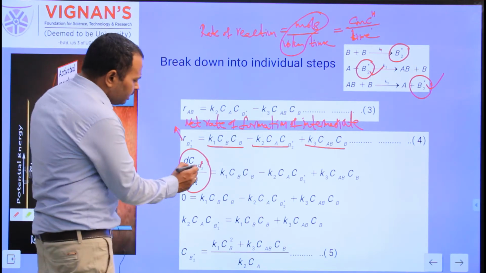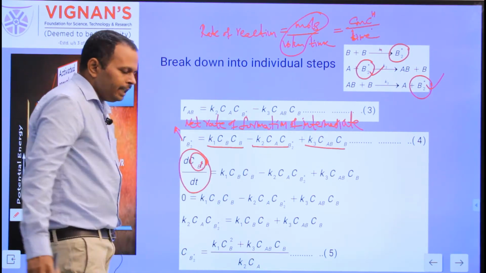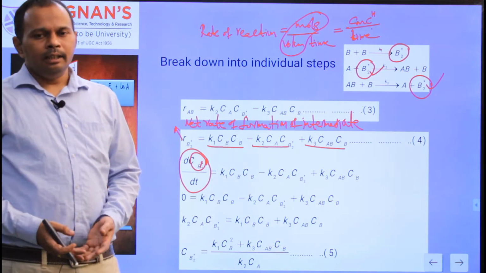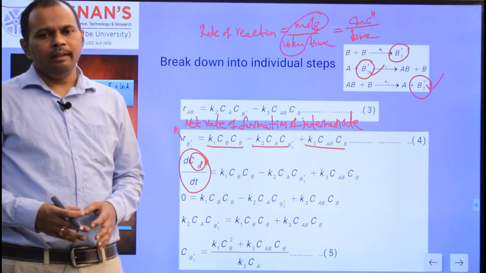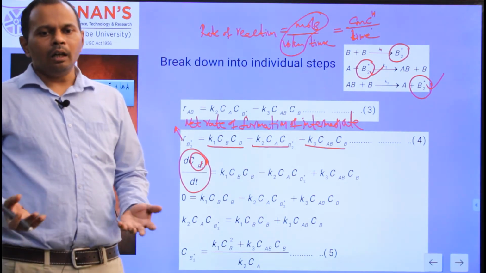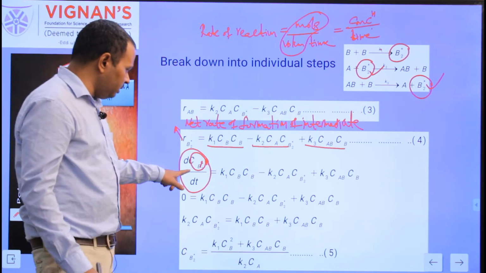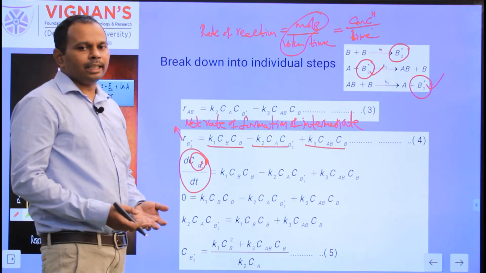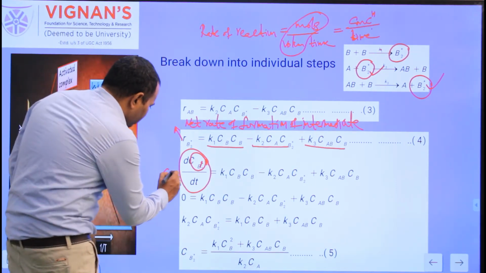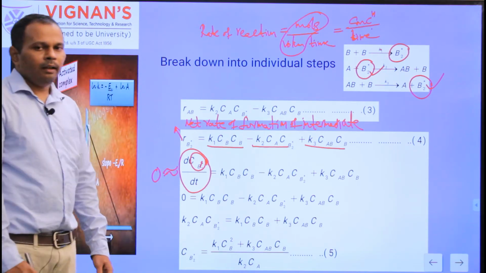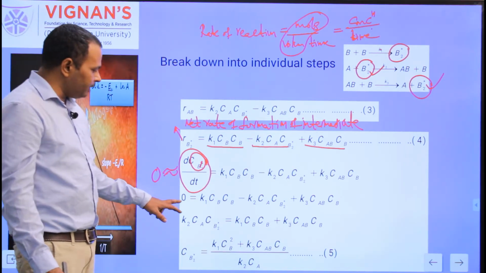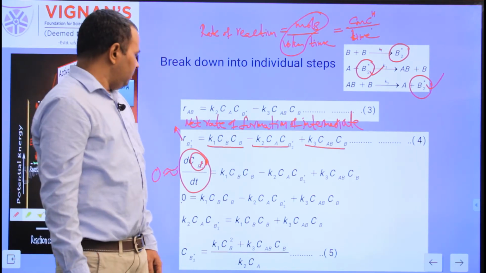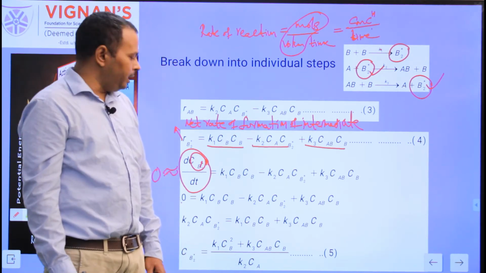Again, the concentration of the intermediate in the reaction mixture is very small. If CB2* is very small, its concentration change with respect to time is automatically 0. This is approximately equal to 0. So on the left-hand side put 0: 0 equals K1 CA CB CB minus K2 CA CB2* plus K3 CAB CB.